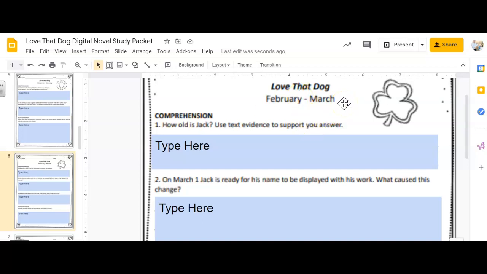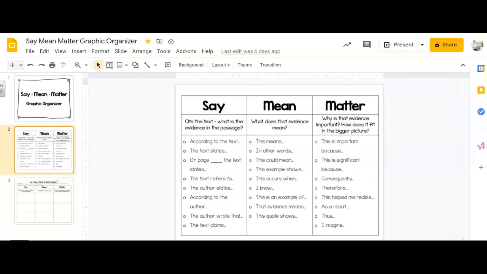So for this one, I'm going to use it as a little test. I want you to go back, use your text evidence to support this answer using your say, mean, matter chart. Remember, we used it yesterday. So pick a say, finish that sentence. Pick a mean, finish that sentence. And pick a matter.